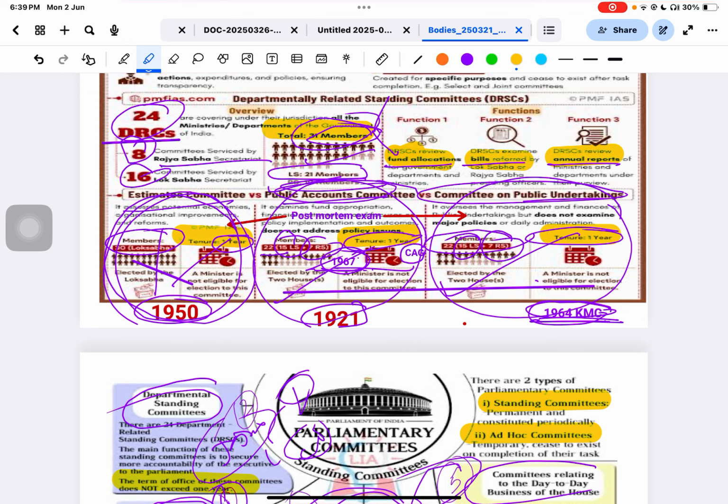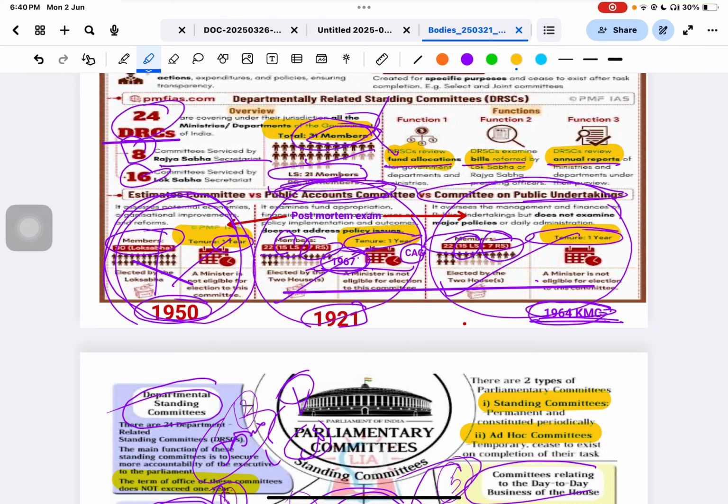Now see, second, the public account committee. Do you know what is the public account committee? Basically it checks the financial accounts of the country, like the CAG. So it basically supports the CAG, the Controller and Auditor General, for the financial checkup, audit and all. It was established in 1921.